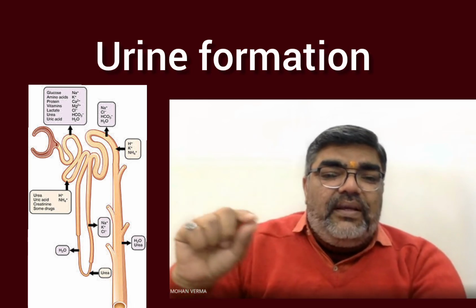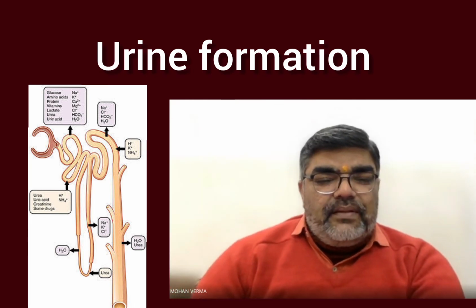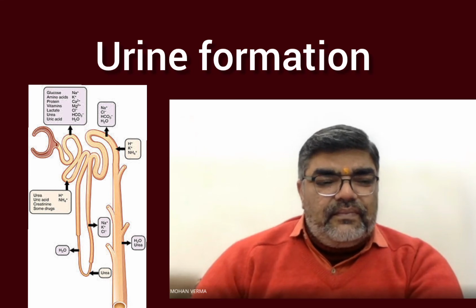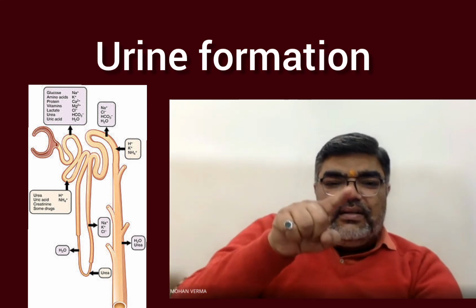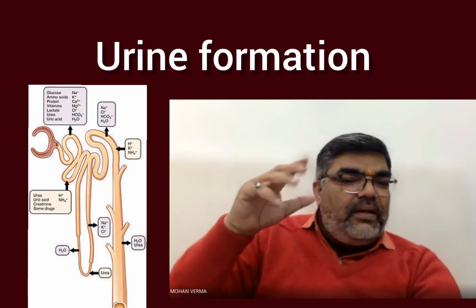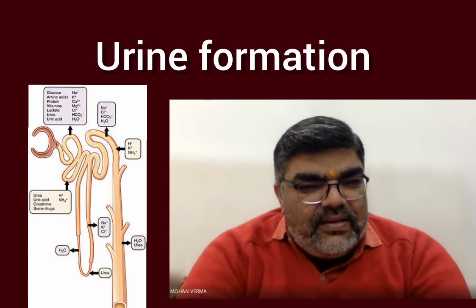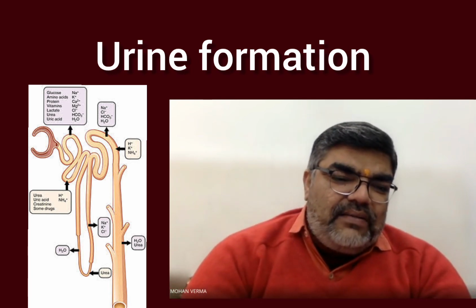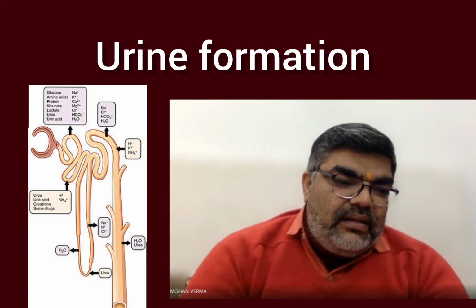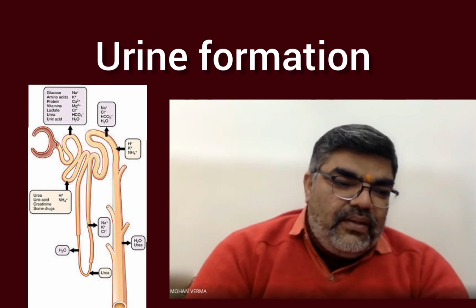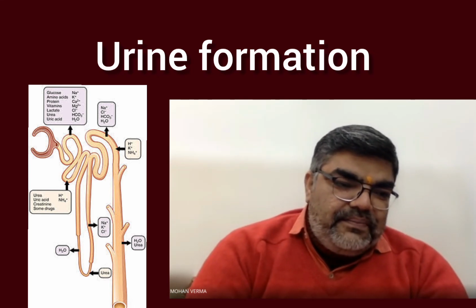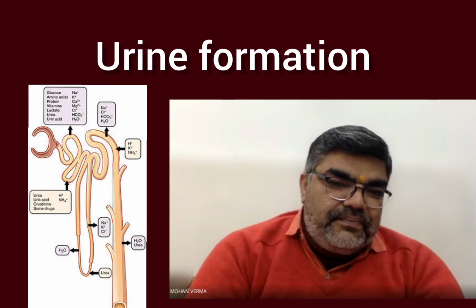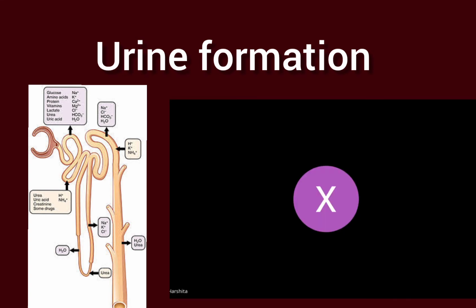It should be removed from the body. Now come to the next part. That U-shaped hairpin-like structure is nothing but the Henle loop.